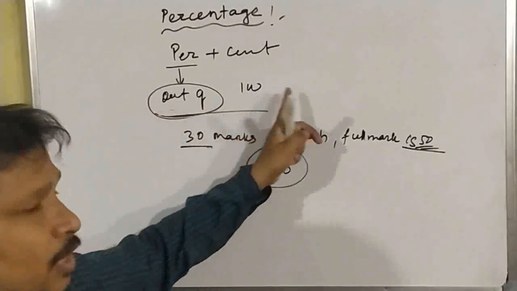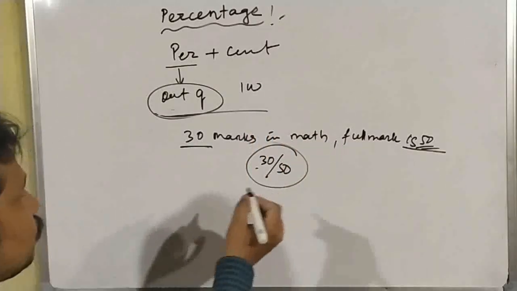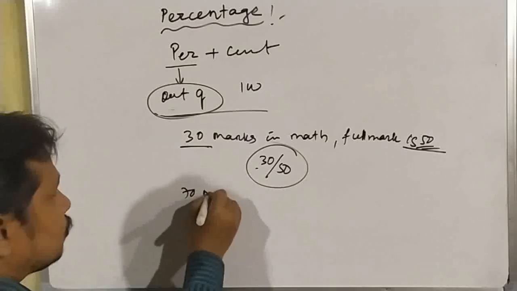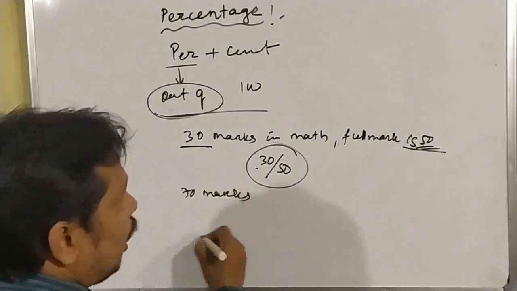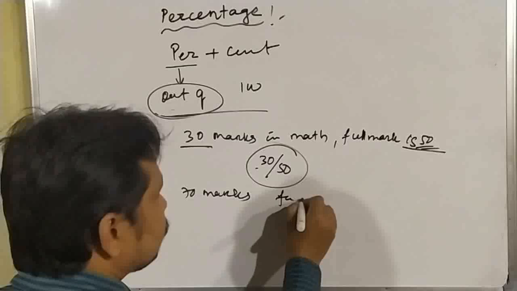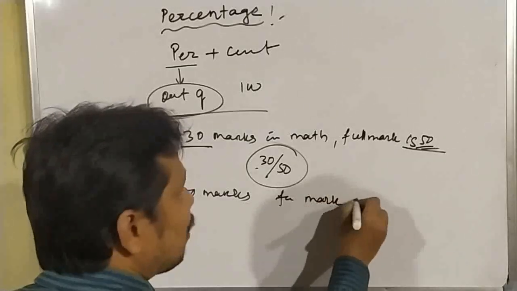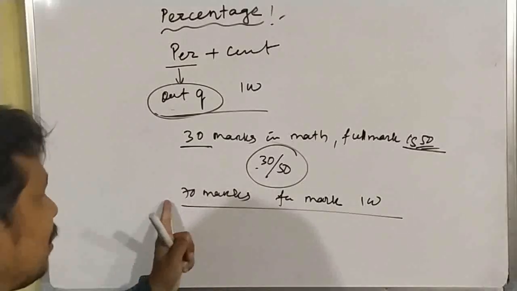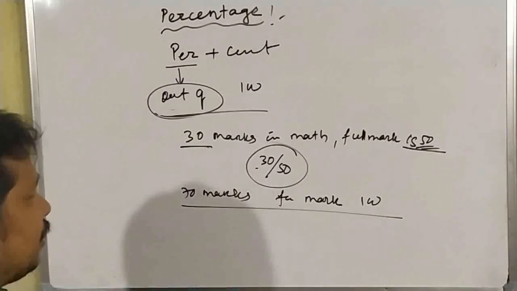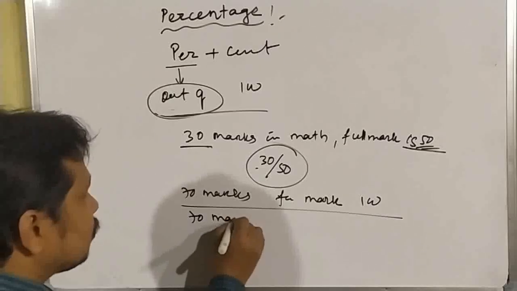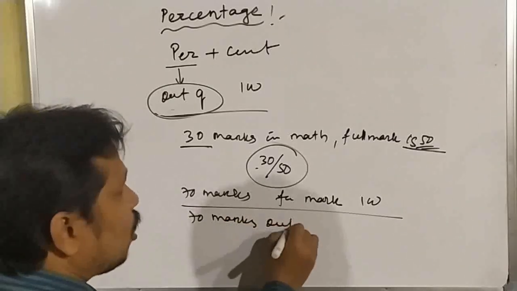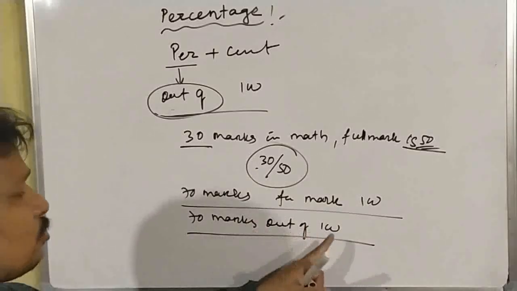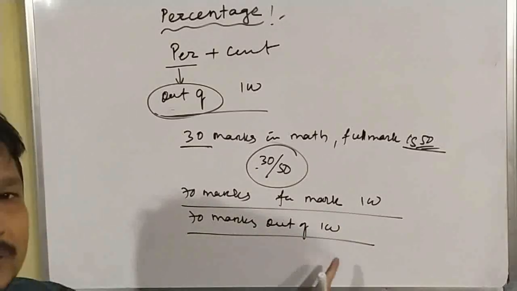Similarly, suppose in another exam you have got 70 marks and the full mark is 100. In these terms you can say 70 marks out of 100. So 70 marks out of 100 means 70 percentage.